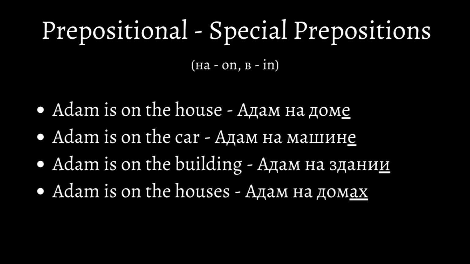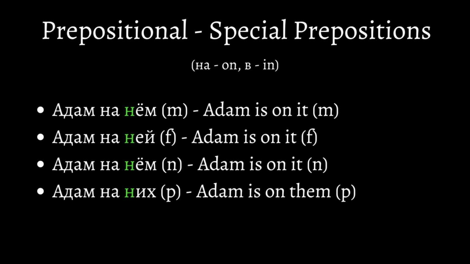Here, we have the preposition на, which is on, and all of these examples somewhat do not make sense. Adam is on the house. Adam на доме. Adam is on the car. Adam на машине. Adam is on the building. Adam на здании. Adam is on the houses. Adam на домах. We can replace every noun with an object pronoun considering the genders, like Adam на нем, Adam на ней, Adam на нем, and Adam на них. This is how prepositions and special verbs work with object pronouns in the prepositional.